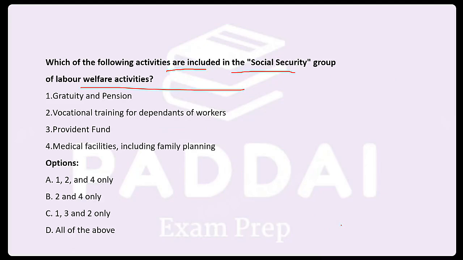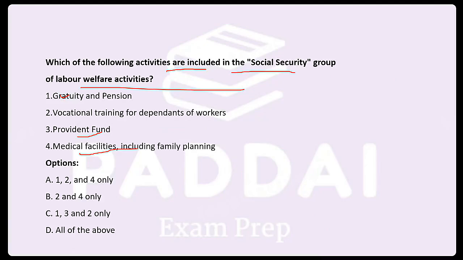Rather than calling them intramural and extramural, they are called activities within the presence of the wall and activities outside the presence of the organization. It was ILO who gave the intramural and extramural definition. There are other authors also who have given the bifurcation. As per that author, the activities can be within the organization, outside the organization, and social security activity. Gratuity and pension is a social security, provident fund is social security, medicinal benefits,